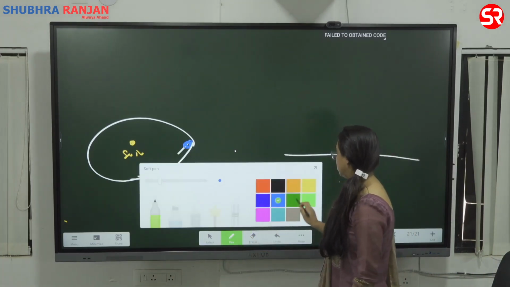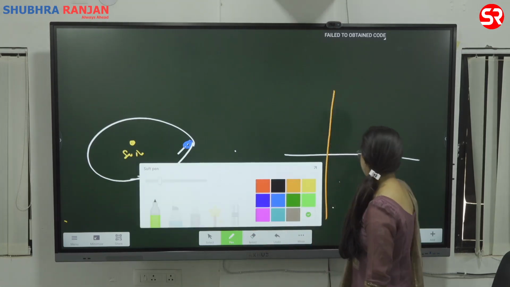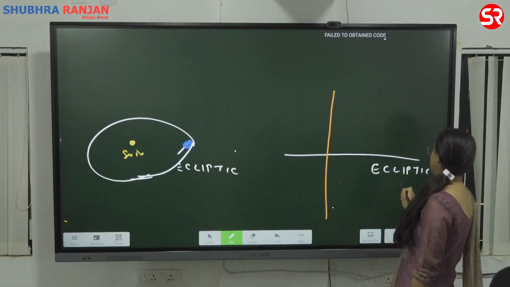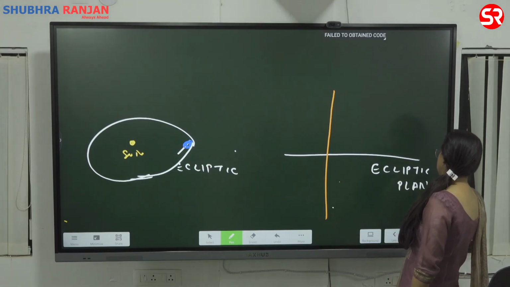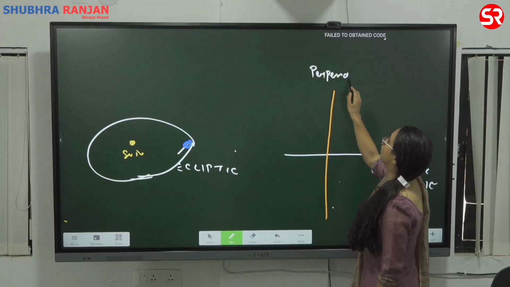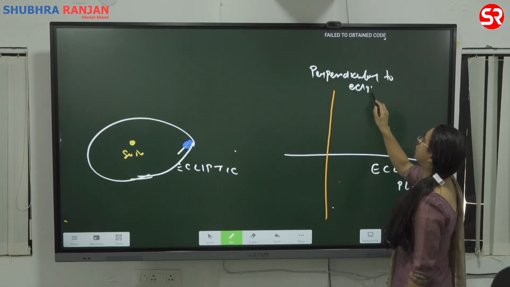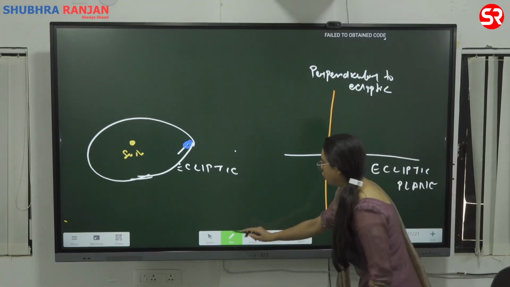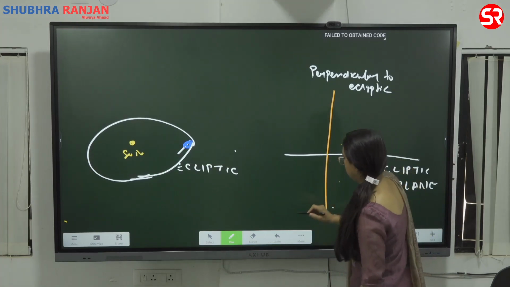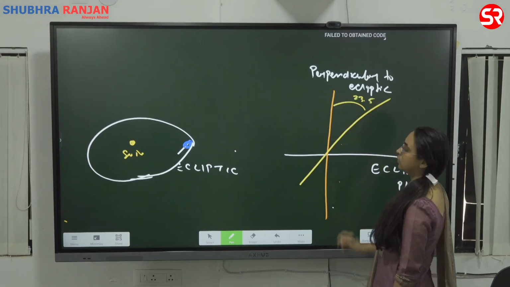Draw a perpendicular to the ecliptic plane. This is your perpendicular to ecliptic. Draw a 23.5 degree tilt.